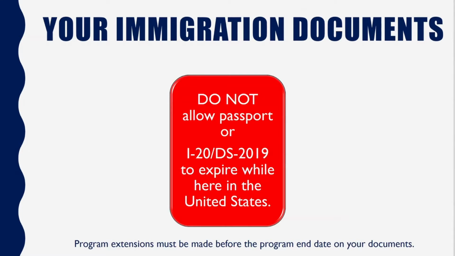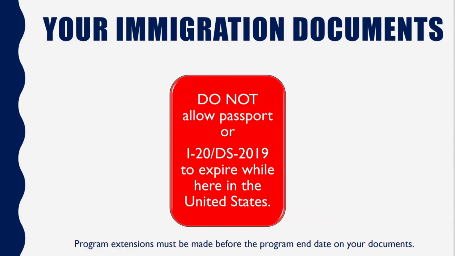As it pertains to those documents, what allows you legal status is making sure that they never expire while you're here. Your passport should always be valid 6 months into the future. So if you get within that range, you should be working with your embassy here in the United States to renew that passport. Or if you have plans to travel, you want to make sure that you do that in a timely manner so your passport never expires.